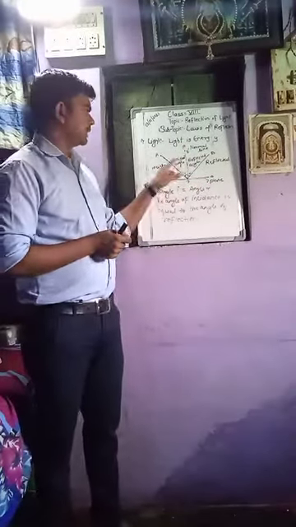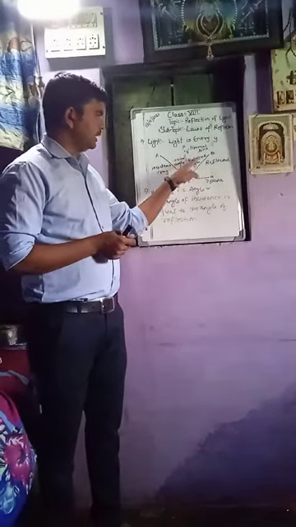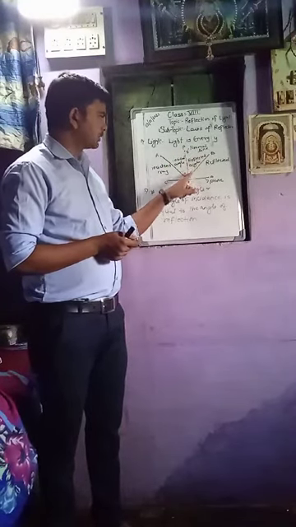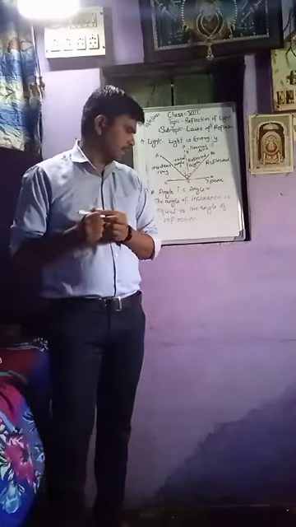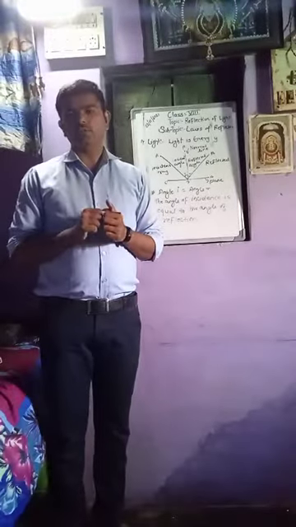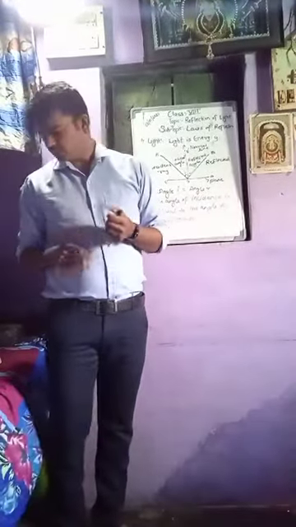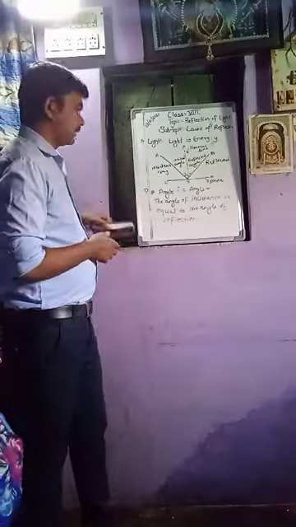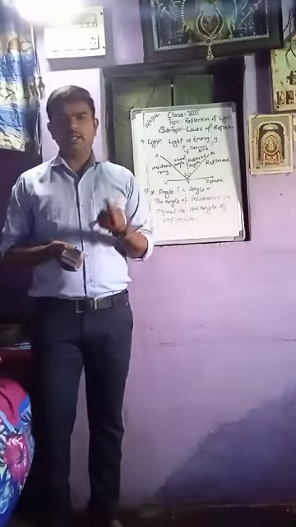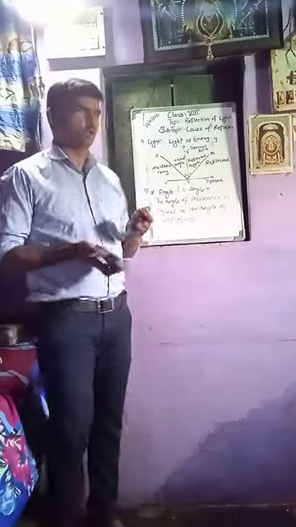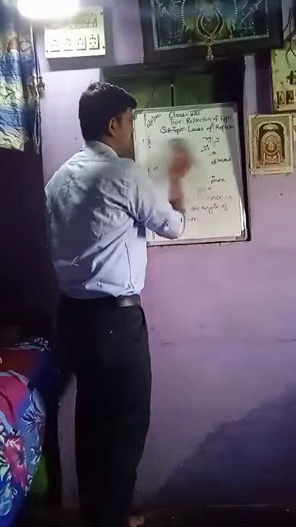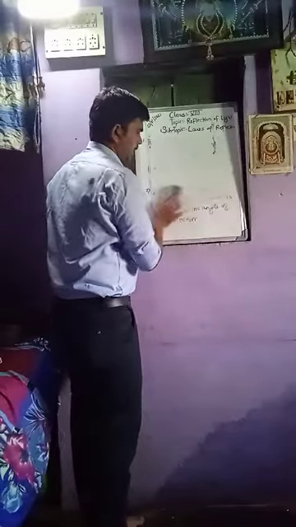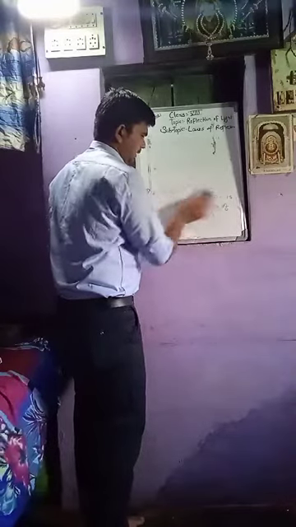And the third: the angle of incidence is equal to the angle of reflection. These are the laws of reflection. Now we move forward and look at the regular and irregular reflection of light.